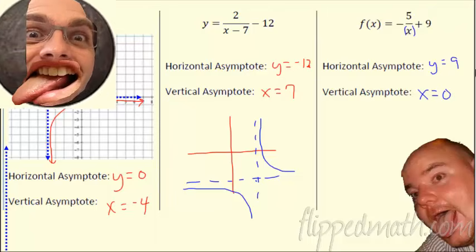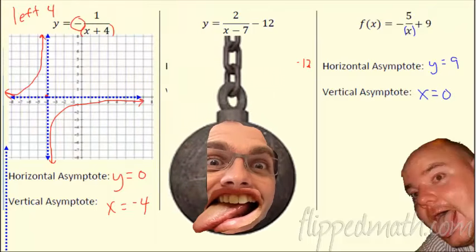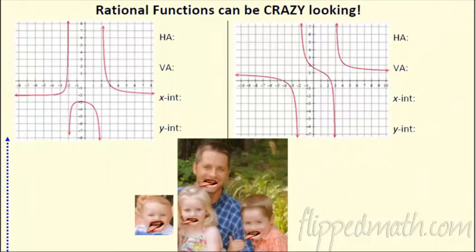But that doesn't matter to us. We're just looking at where the asymptotes are. Awesome, very nice. Moving on, we're going to look at some crazy rational functions.